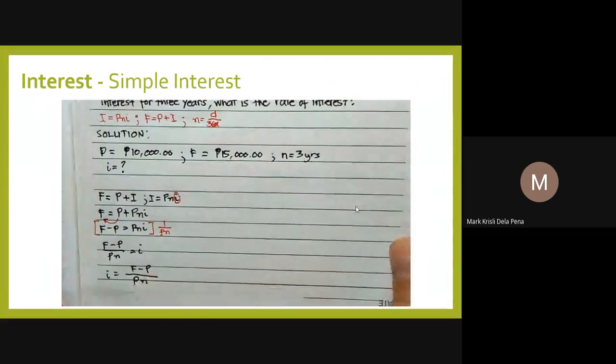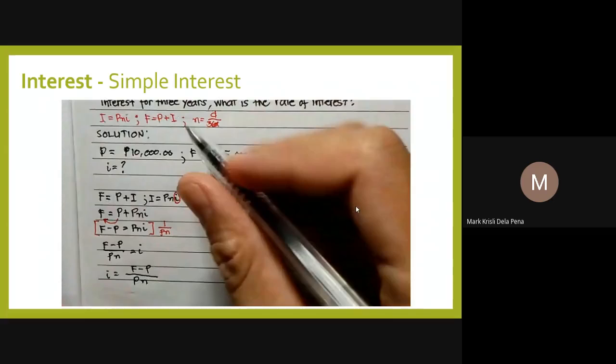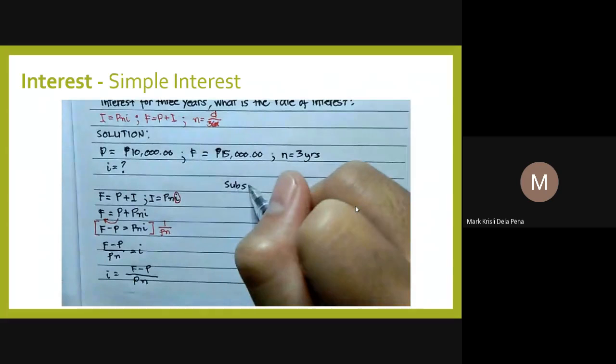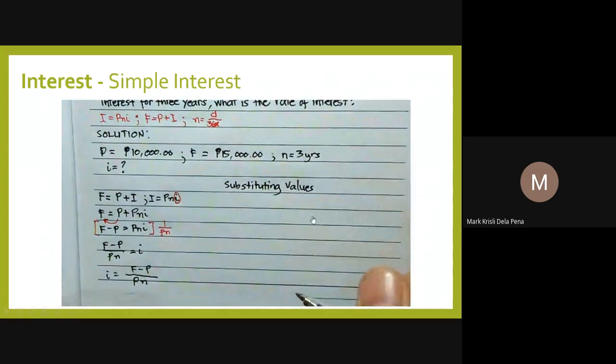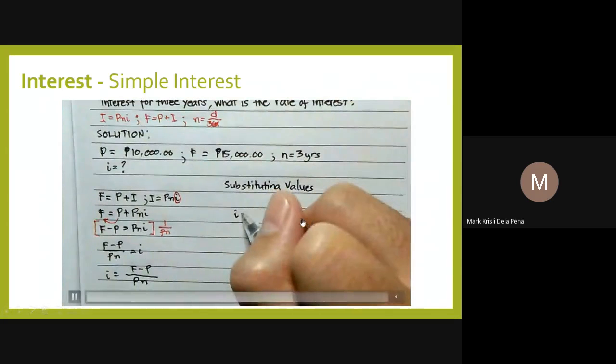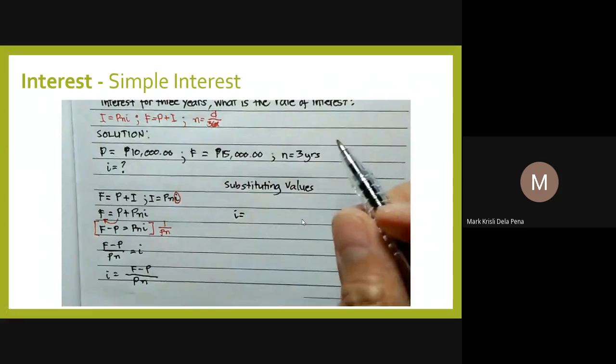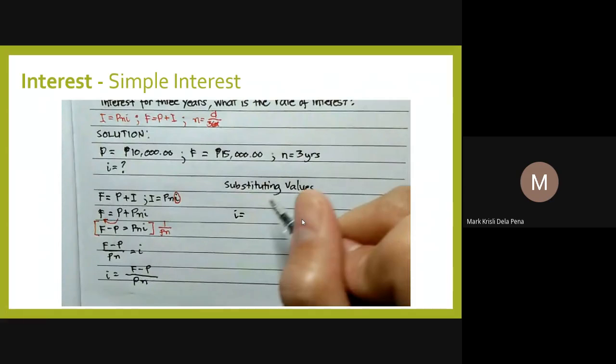Okay, next. We substitute all of the values of the known variables to our formula or equation. F is equal to 15,000.